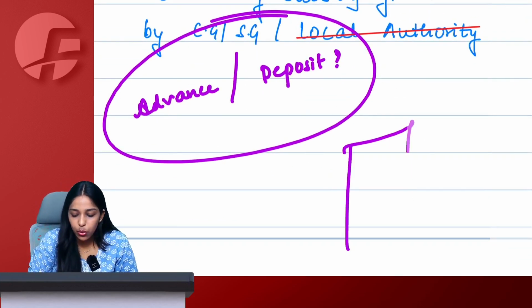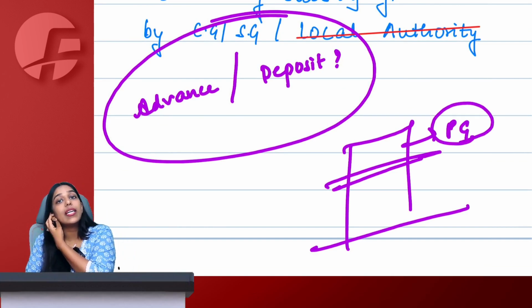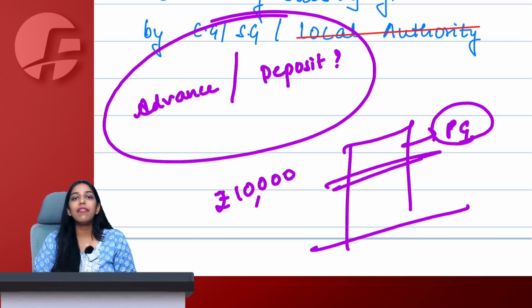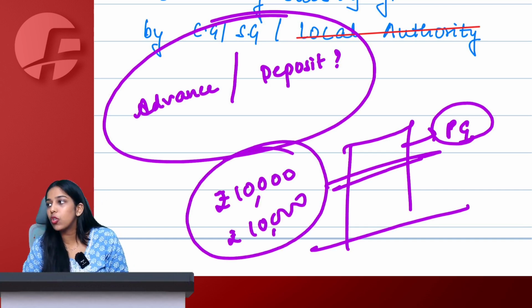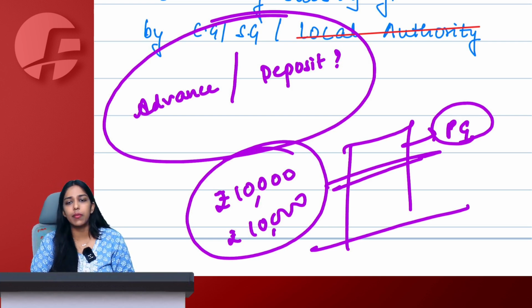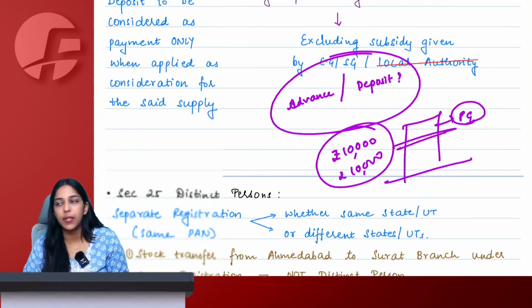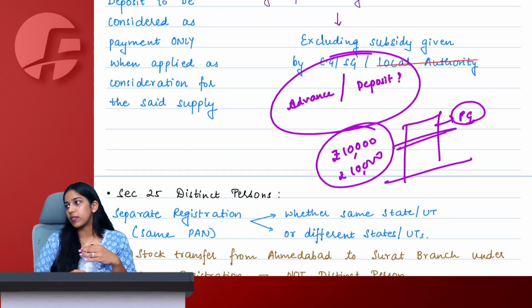Let's say I go to get a room on rent in a PG. Now the PG owner tells me that you have to give 10,000 as deposit and every month your rent is 5,000. So I also need 2 months rent advance, that is 10,000. So he took 20,000 rupees from me today when he is giving a room, where 10,000 is deposit and 10,000 is advance. What is the difference between deposit and advance, or are they both the same? You got my question? I am asking the difference between deposit and advance.